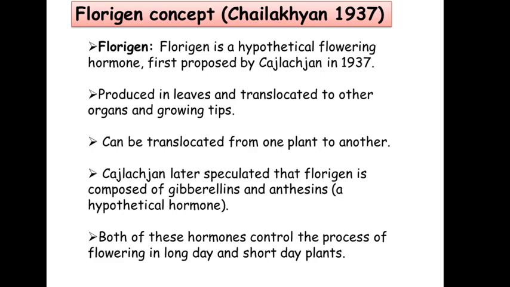the flowering hormone, which is produced as a result of perception of the stimulus in leaves, is a combination of florigen, which is composed of gibberellic acids, which are plant growth regulators, and another hypothetical flowering hormone which he named anthesins.